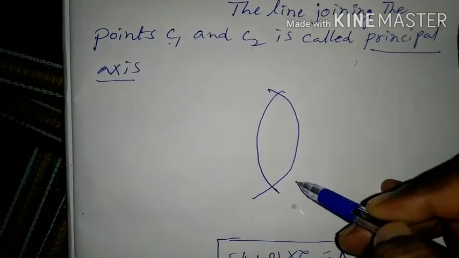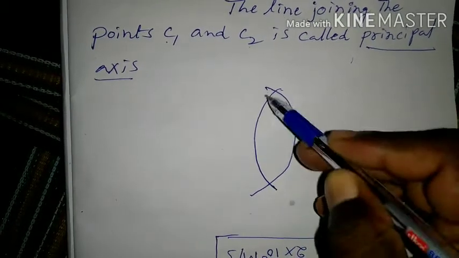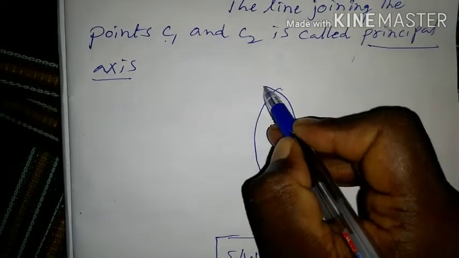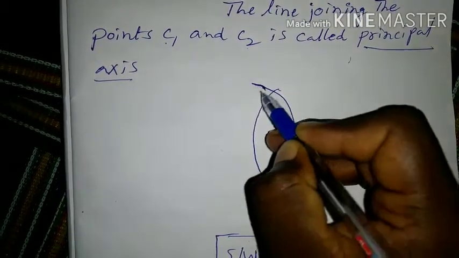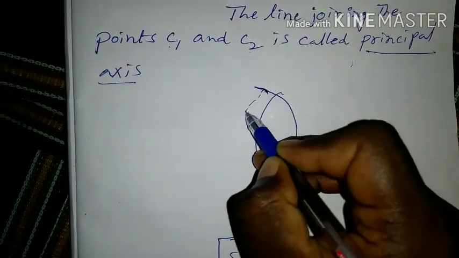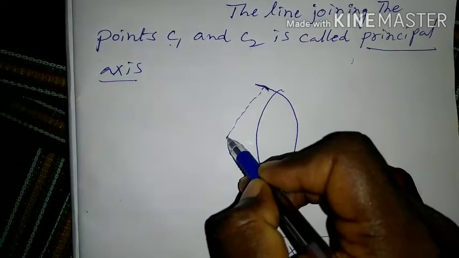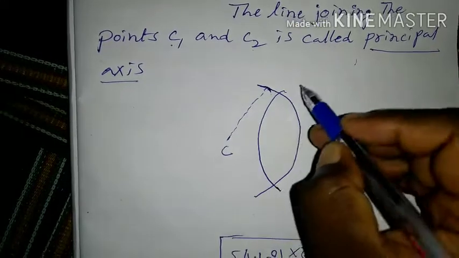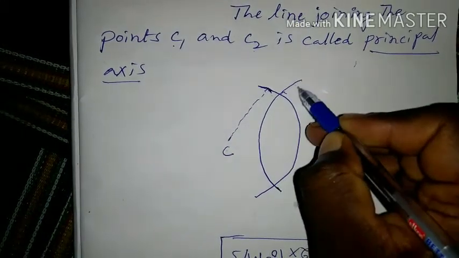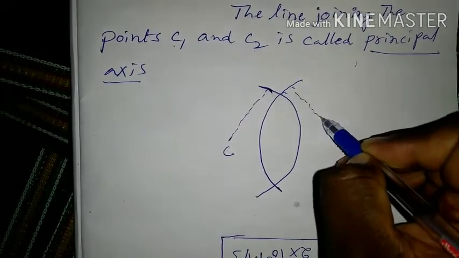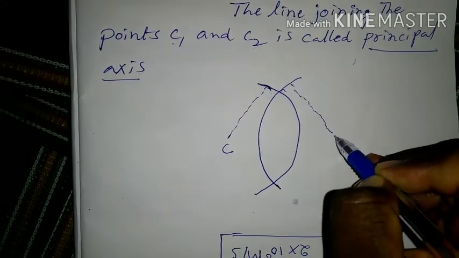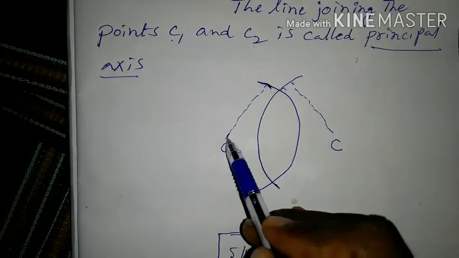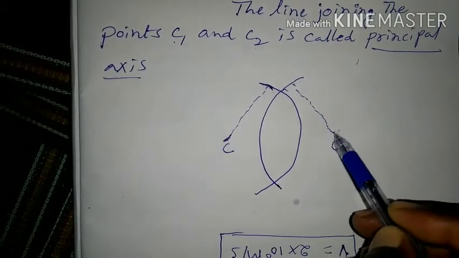How many curved surfaces are there? Two, one and two. Next, draw the line and mention C. Here also draw the line and mention C. C means center of curvature.